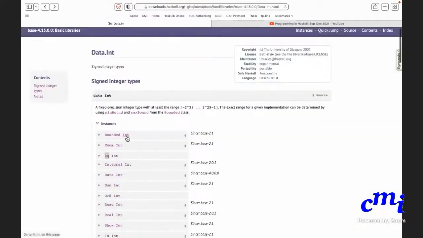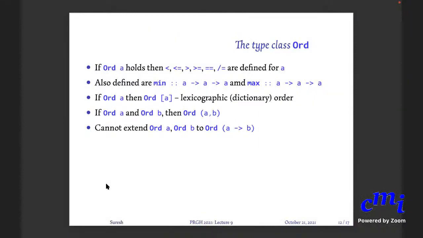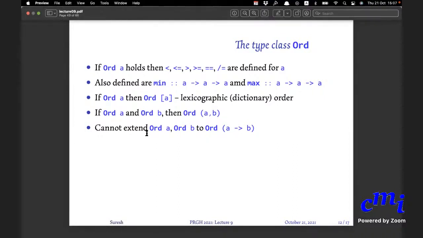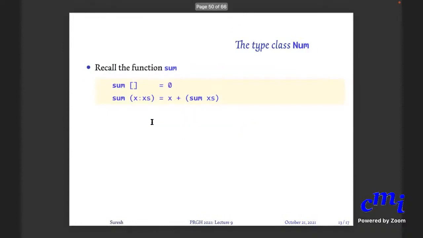Is it clear? So now you can see that, let me go back to the slides. So are you clear with Eq and Ord? These are type classes which cover a vast collection of classes, types. Okay, let's come to this function, for instance.